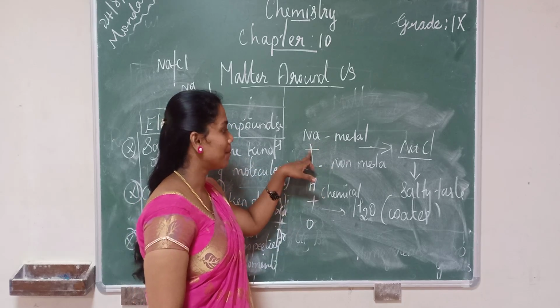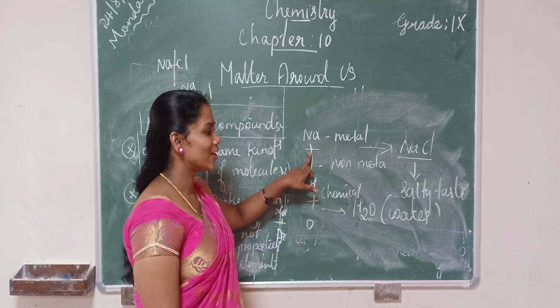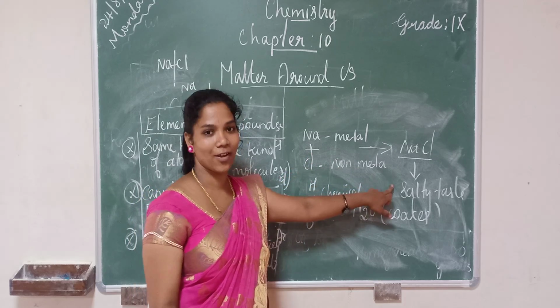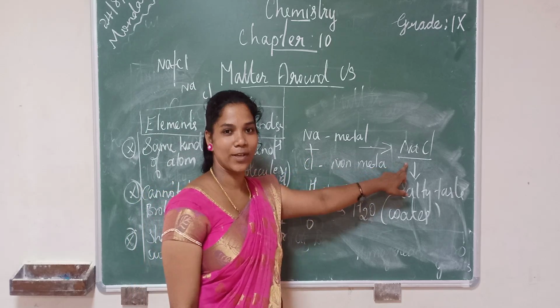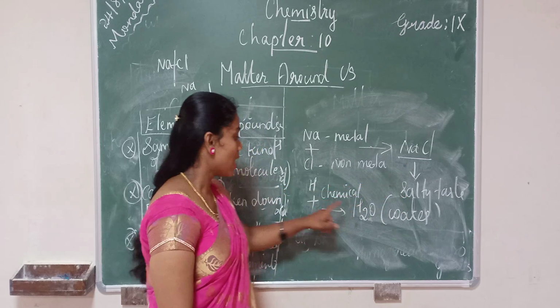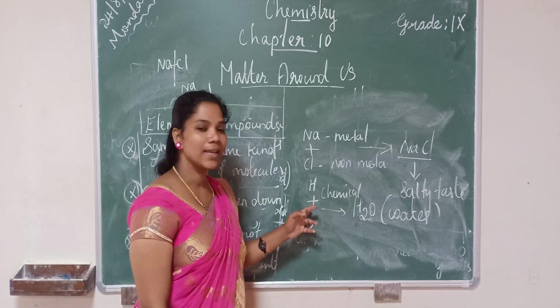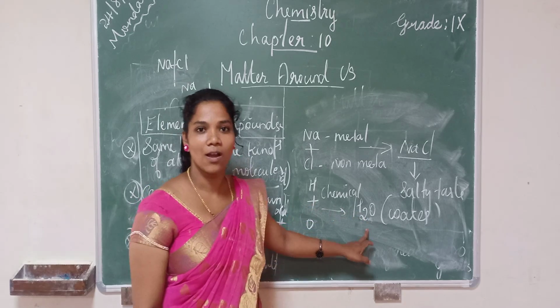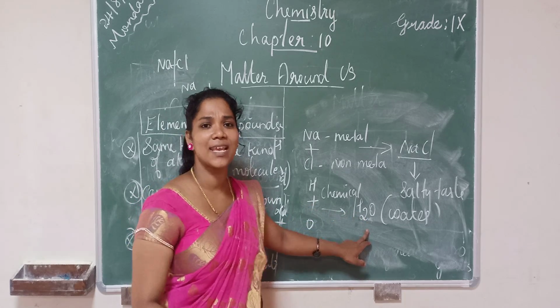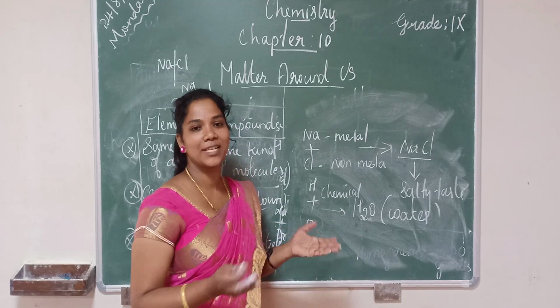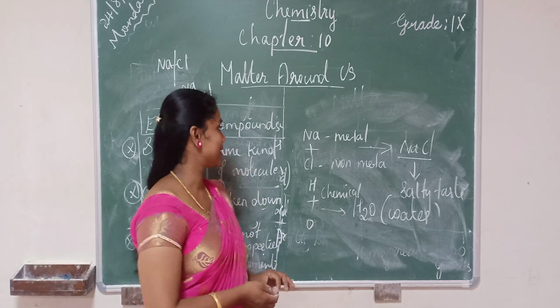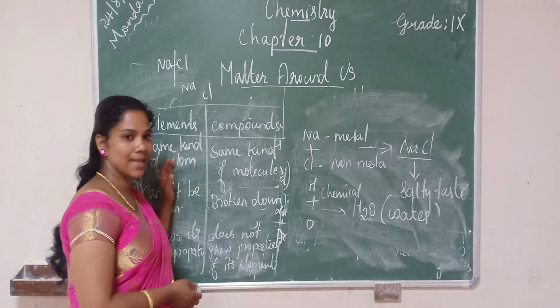But when they combine chemically, we get a salty taste, which is essential for us. Sodium chloride is a new compound with new properties. Similarly, hydrogen is in gaseous form, oxygen is in gaseous form, but when they combine chemically, we get the water molecule, in liquid state. The property is totally different. This is about the difference between elements and compounds.